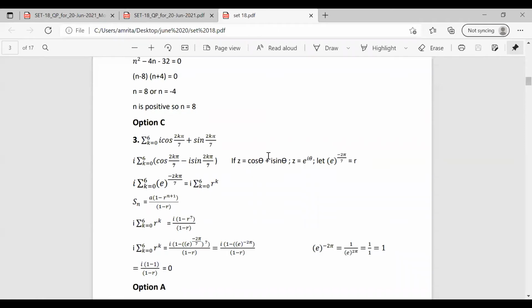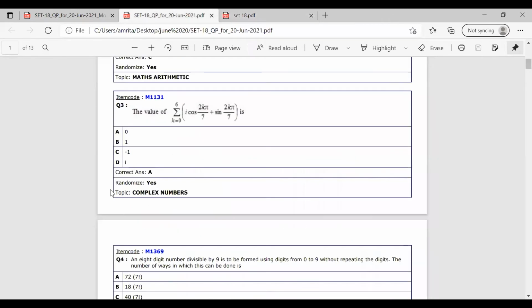Simply using the formula cos theta plus i sin theta and then substituting it to form the series, that is e raised to minus 2k pi by 7 as r. Then using the equation Sn equal to a into 1 minus r raised to n plus 1 by 1 minus r, we can solve this question. So the correct answer for this question is A, that is 0.